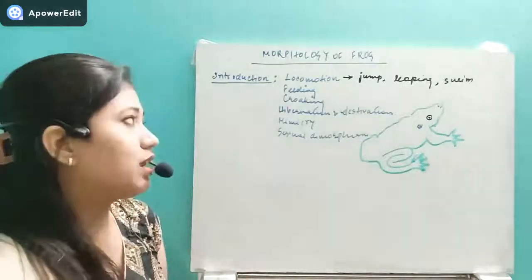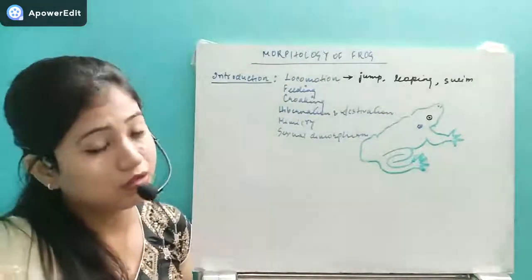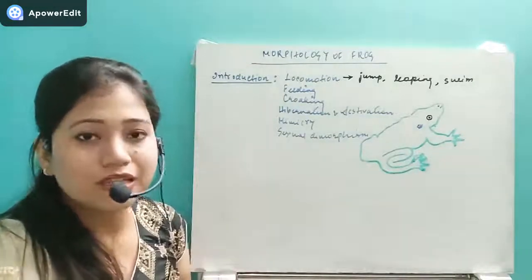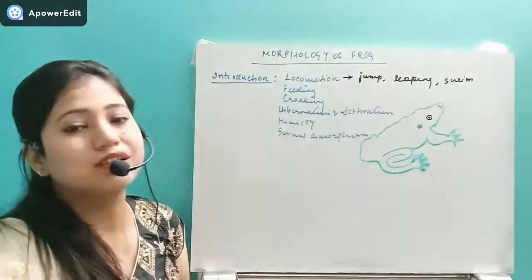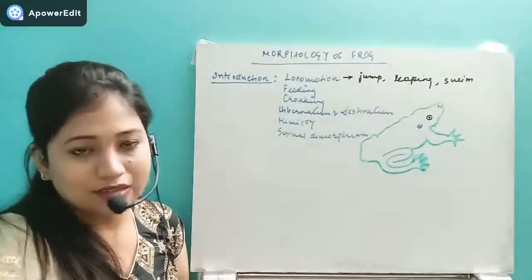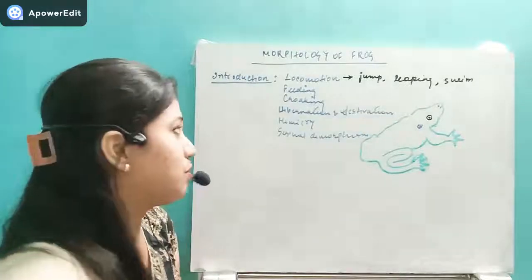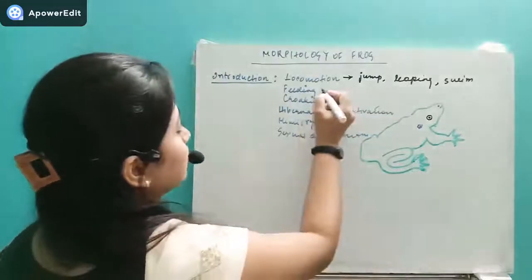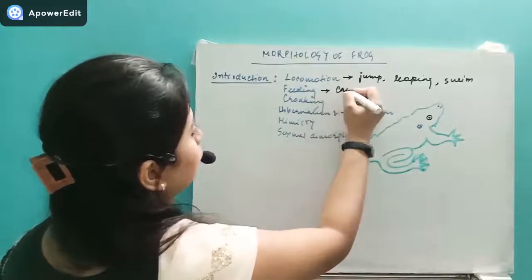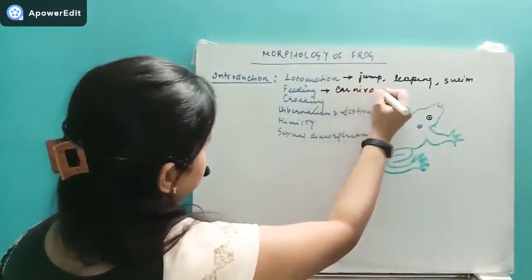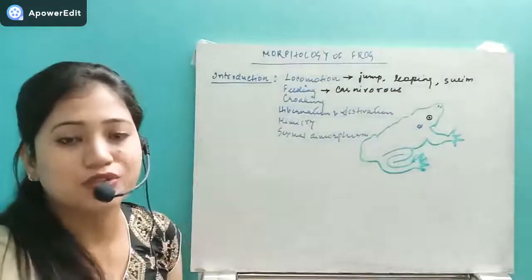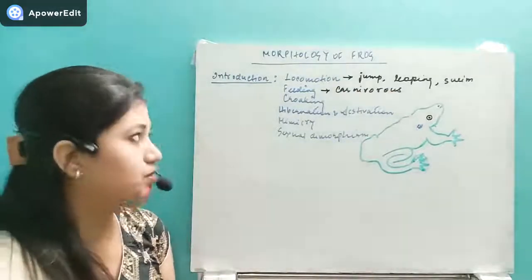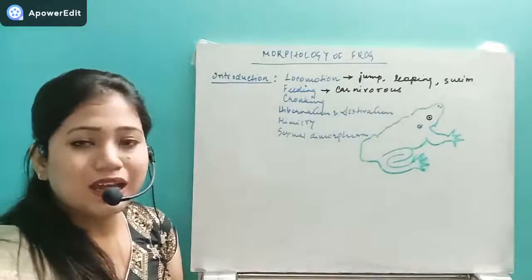Now the next one, feeding. What type of food do they take? Have you seen this organism taking grass? Never. Always remember that this frog is carnivorous. It takes flies, mosquitoes, small animals, basically the invertebrates.